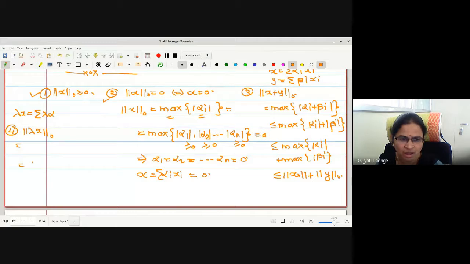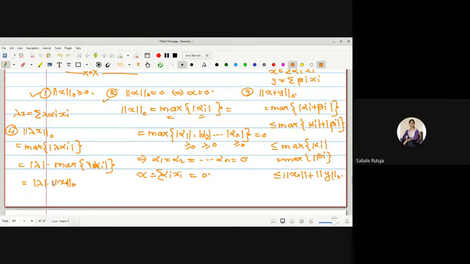Summation lambda alpha i xi. What is the definition then? Maximum mod lambda alpha i. Take this lambda out because it is independent of i. This is mod of lambda into maximum mod of alpha i. So the fourth condition is also verified.